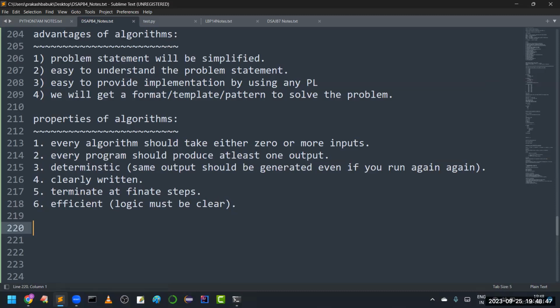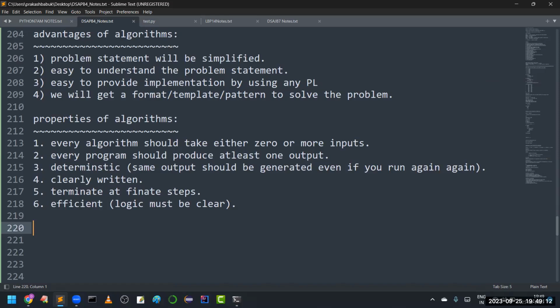You have to write it very clearly. So these are the advantages that we are going to get with the help of an algorithm, and the various properties that every algorithm should satisfy. If these two things are clear, then we can develop any kind of program very easily, no issues at all.